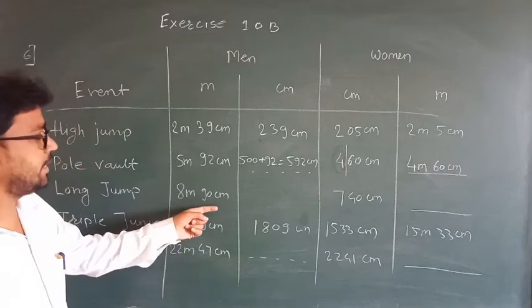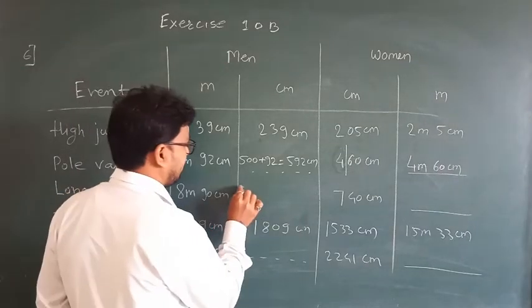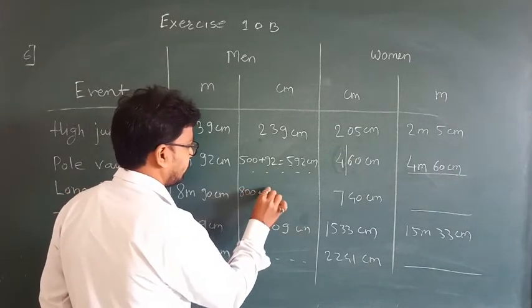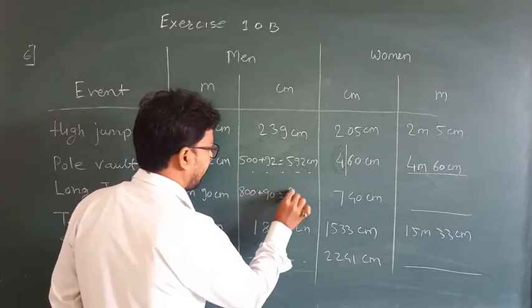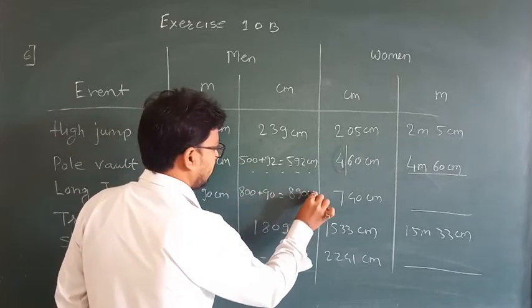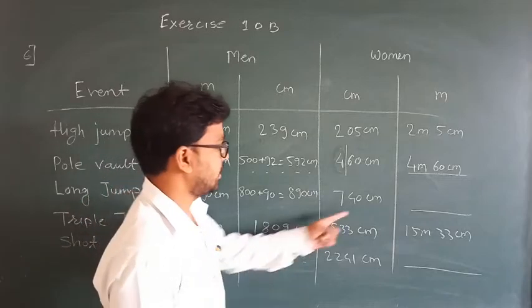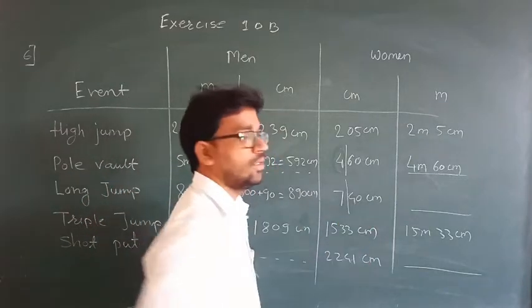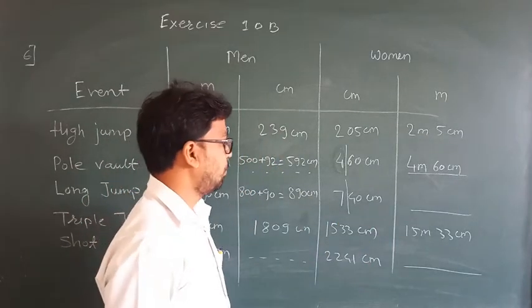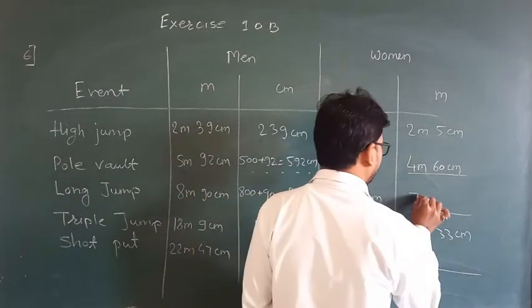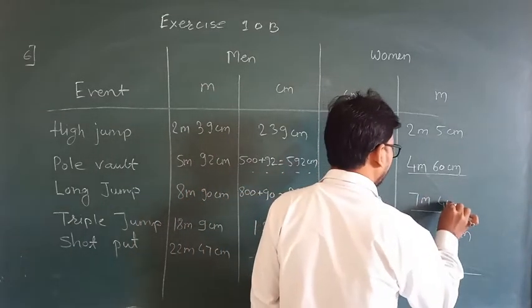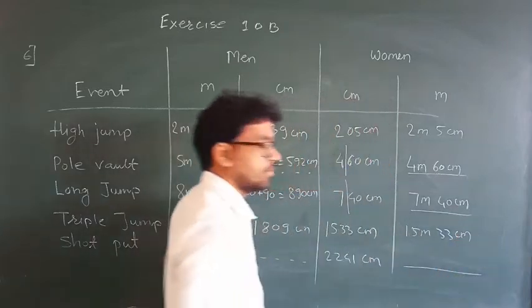Here 8 meter 90 centimeter means 800 plus 90 equals 890 centimeter. Here it is 740 centimeter, means make 2 parts, which is 7 meter 40 centimeter.